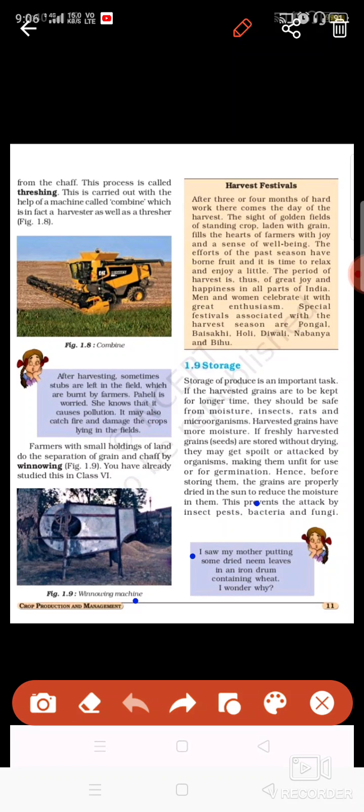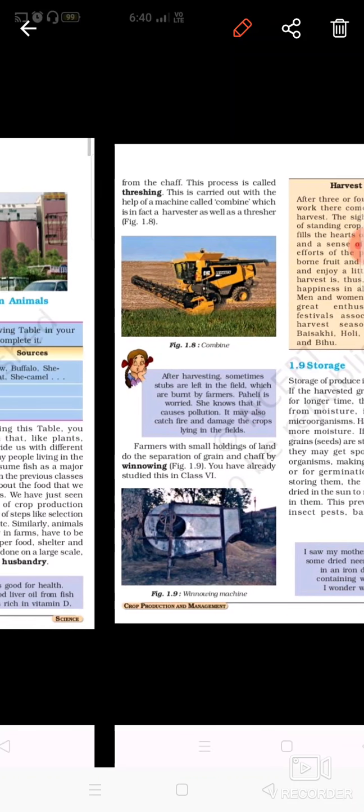So for that reason, the crops are put in a proper place. It will protect them from the climatic conditions, from birds, from rats, from snakes, and from insects. Okay, so this is how the storage is done. Let me show you that.